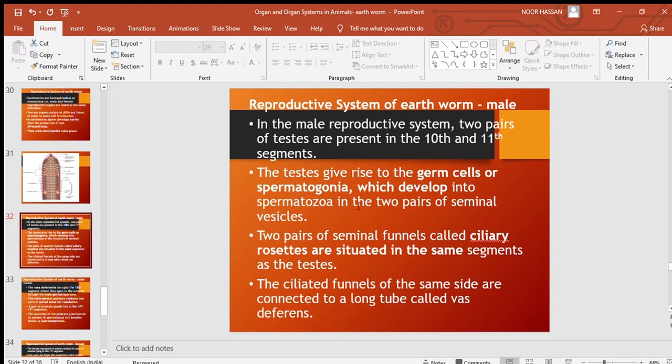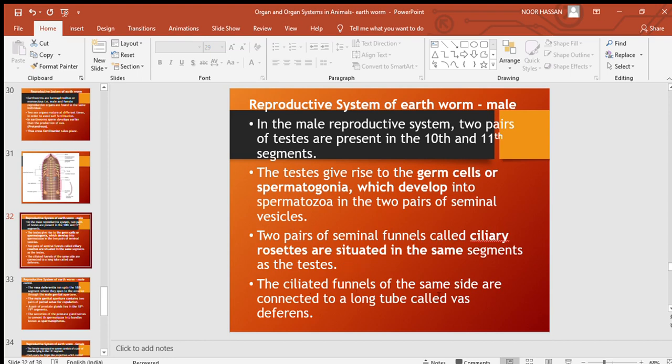Later they develop into spermatozoa inside the seminal vesicles, which are also two pairs like the testes. They are also present in the same segments, the 10th and 11th segment. Apart from it, two pairs of seminal funnels called ciliated rosettes are situated in the same segments as the testis.